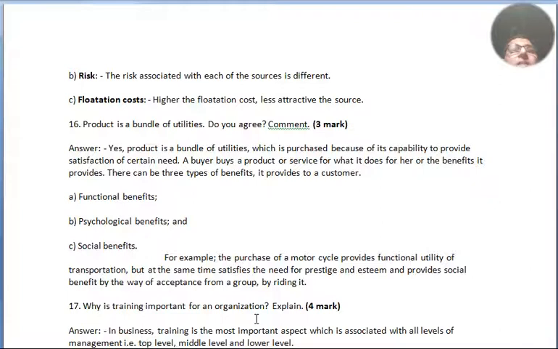There can be 3 types of benefits it provides to a customer: functional benefits, physiological benefits and social benefits. For example, the purchase of a motorcycle provides the functional utility of transportation, but at the same time satisfies the needs for prestige and esteem and provides social benefits by way of acceptance from a group by riding it.